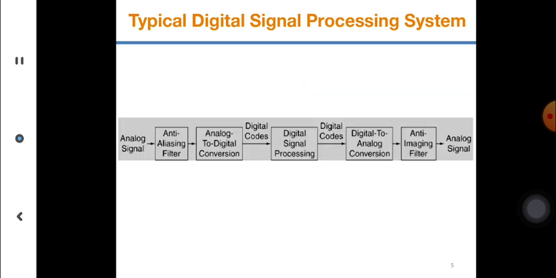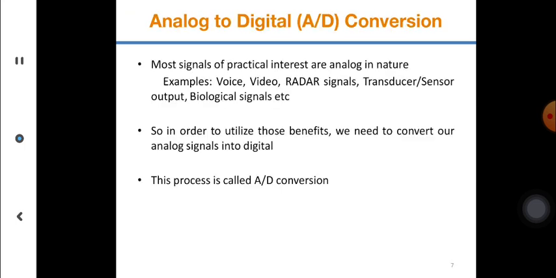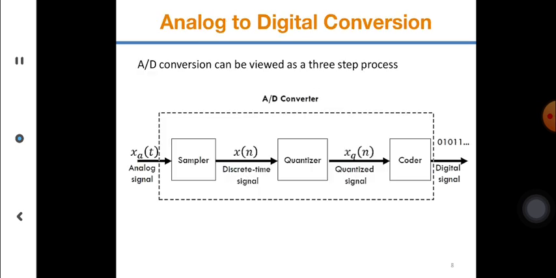In the entire process you have the same concept, going one after the other as you convert. So, analog to digital conversion: most signals of practical interest are analog in nature, like voice, video, radar signals, transducer signals, biomedical signals. But since we want to process and get some facts out of the signal, we need to convert that analog signal into digital, and this process is called A to D conversion.